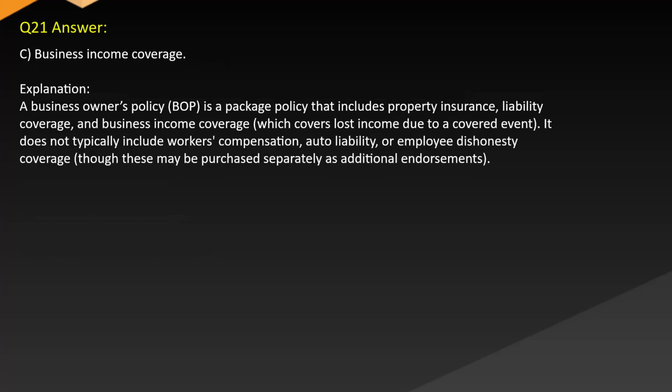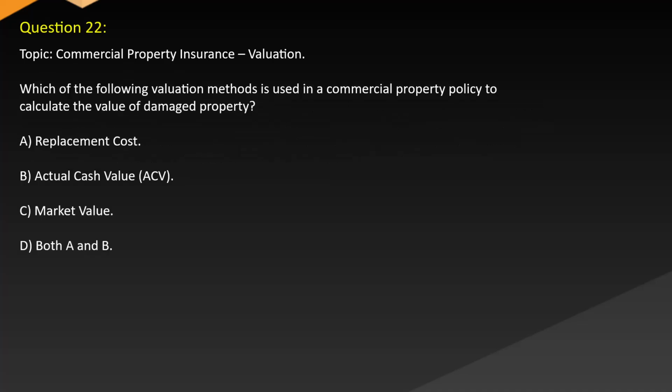Answer: C. Business income coverage. Explanation: a business owner's policy (BOP) is a package policy that includes property insurance, liability coverage, and business income coverage, which covers lost income due to a covered event. It does not typically include workers' compensation, auto liability, or employee dishonesty coverage, though these may be purchased separately as additional endorsements.